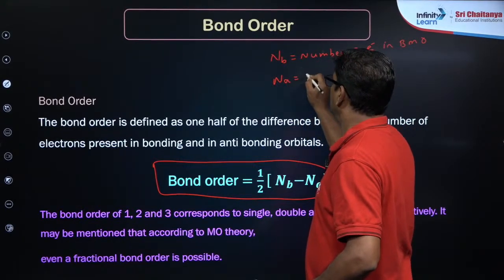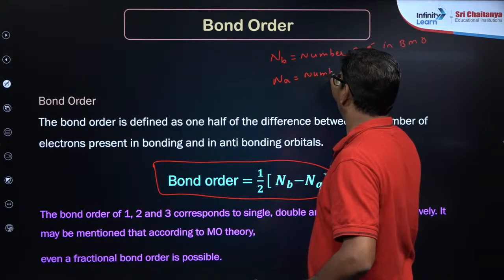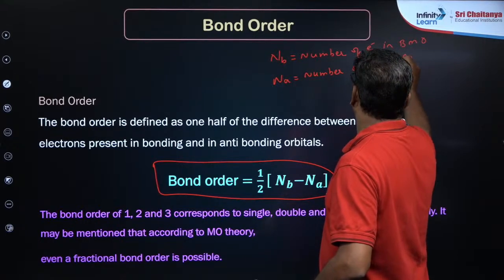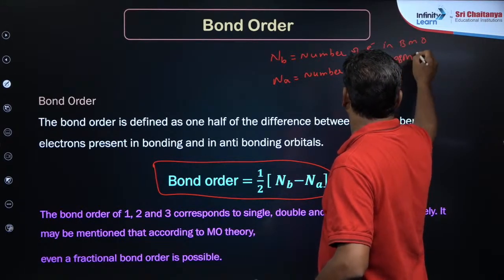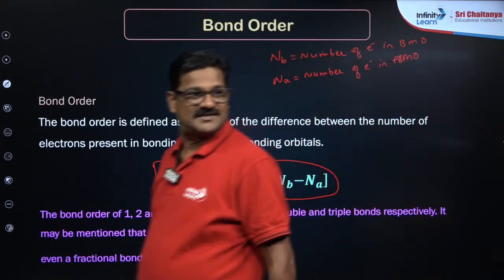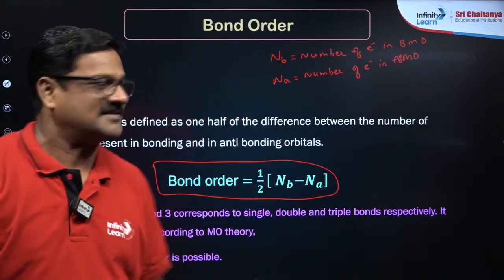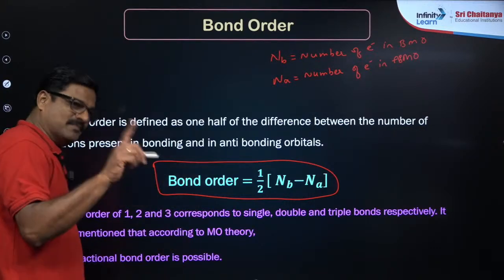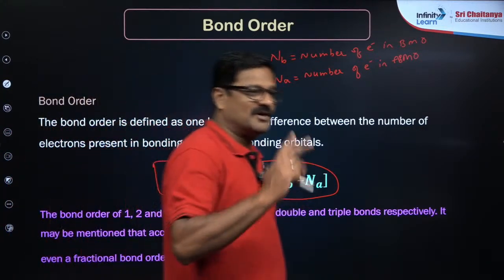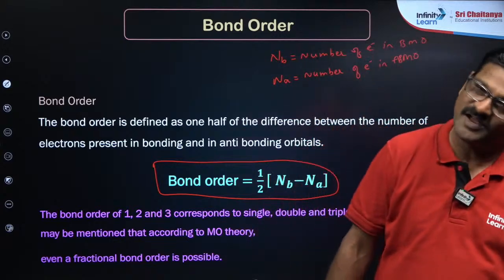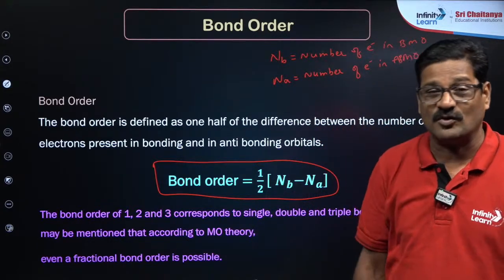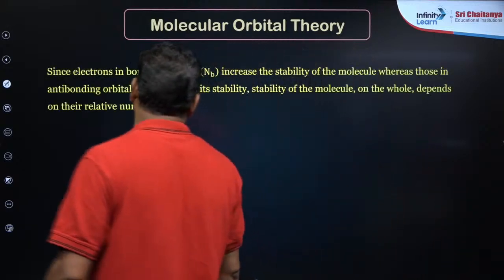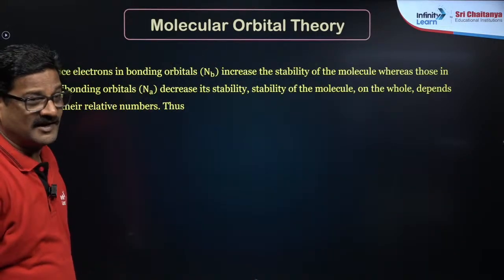NA is the number of electrons in anti-bonding molecular orbitals, ABMO, right? Yes, it is correct. If the bond order is 1, 2, 3: 1 means single bond, 2 means double bond, 3 means triple bond. It could be fractional also. If the bond order is 0, the molecule does not exist.